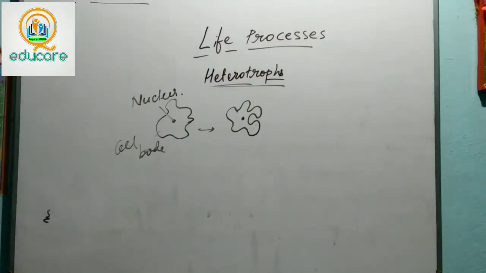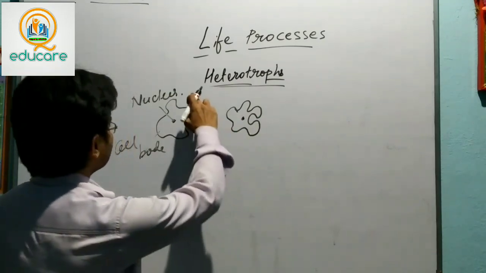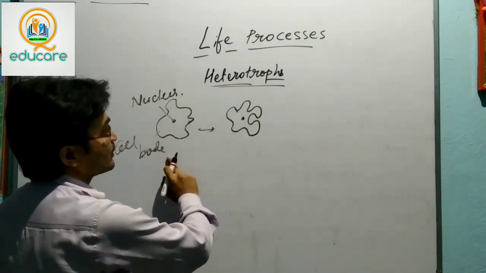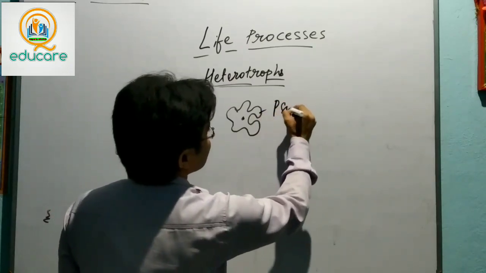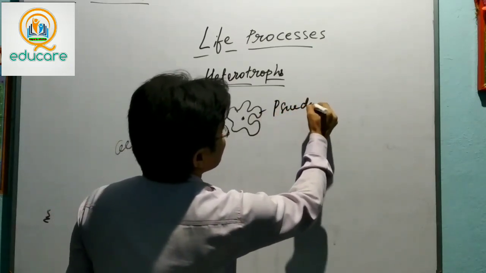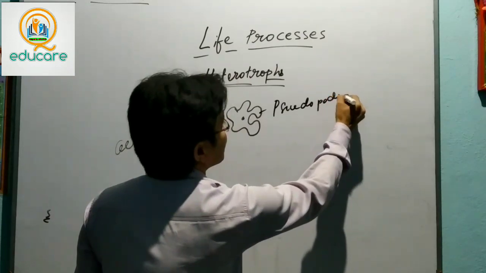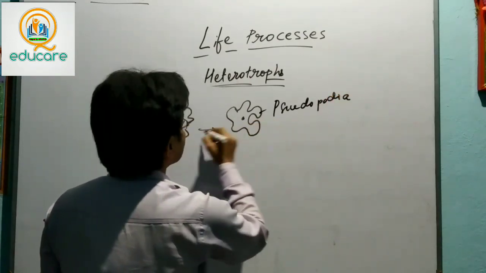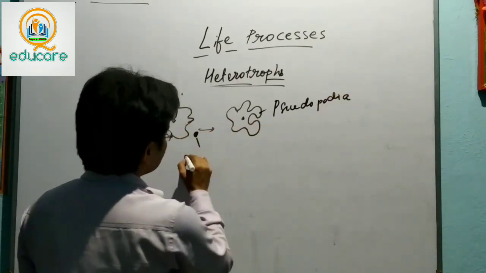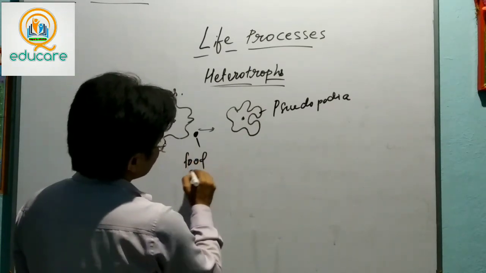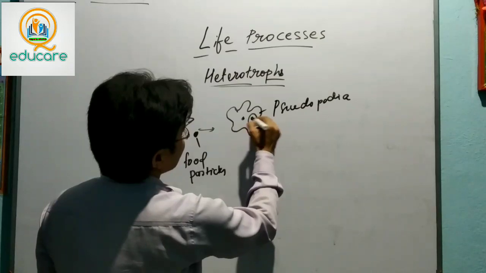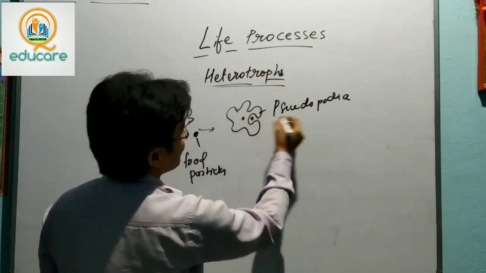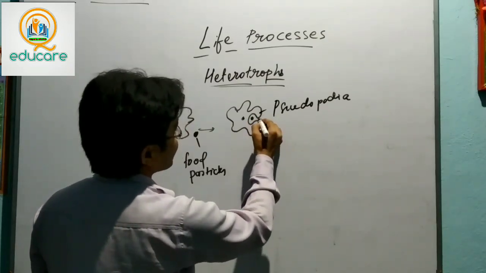So this is the nucleus and this is the cell body of the amoeba. This is the pseudopodia, and this is the food particle. Here it is trapped under the pseudopodia, right?